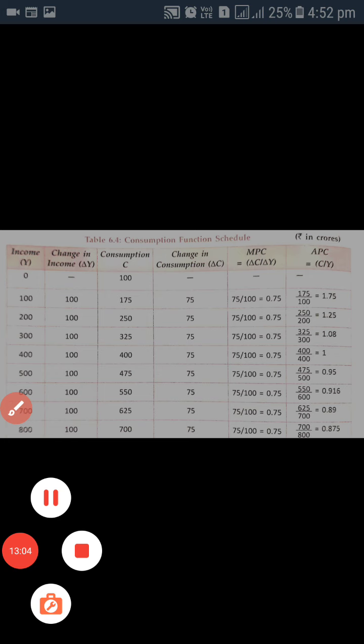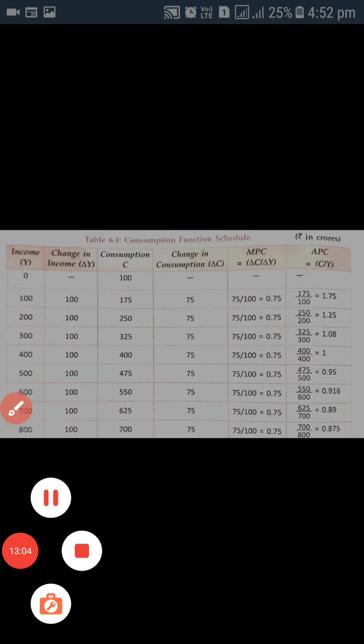So for the next level, 175 divided by 100, that is 1.75. Then again consumption with the level of income, and we will get these values as the value of APC. This is how we can calculate the value of MPC and APC.